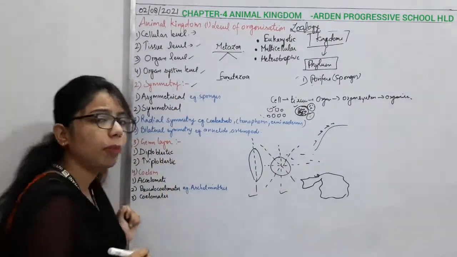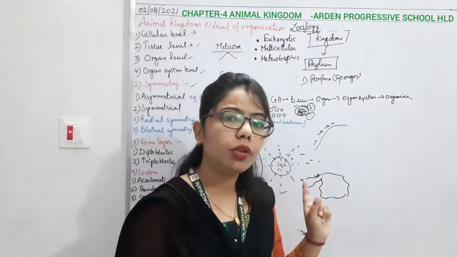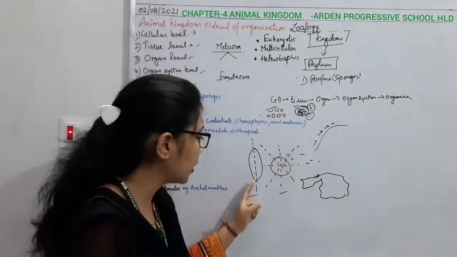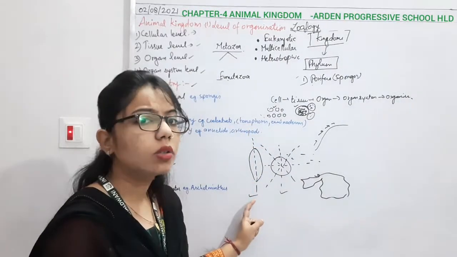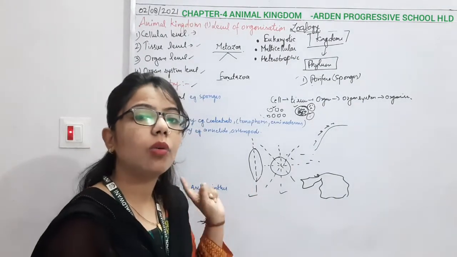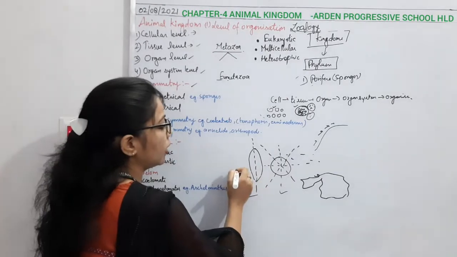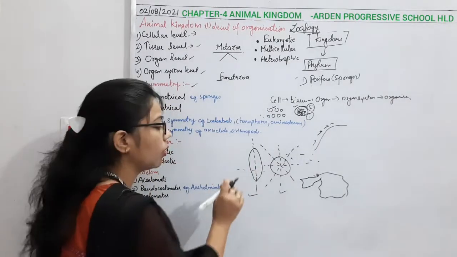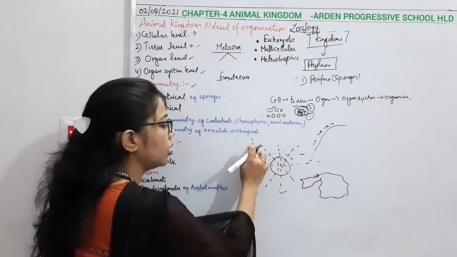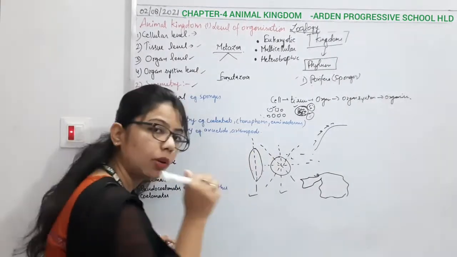If I talk about bilateral symmetry, bi means two. The body can be divided into two equal parts only when we cut in this plane. When the body is divided into two equal parts by only one plane, you can see here, if I cut this way it will not be equal. So this is the condition in which the body can be cut into two equal parts by only one plane.